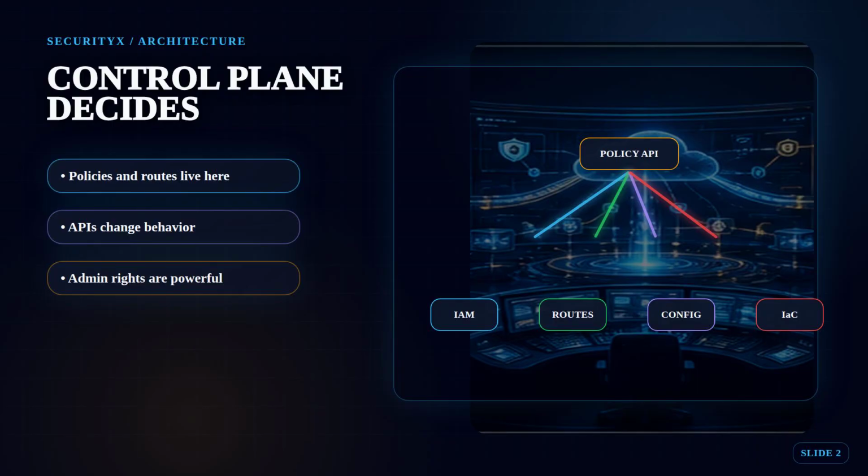Think of the control plane as the decision and management layer. Cloud consoles, orchestration APIs, identity policy, routing rules, and infrastructure as code all change what the environment will do. Compromise here can reshape the whole system without touching every workload directly.